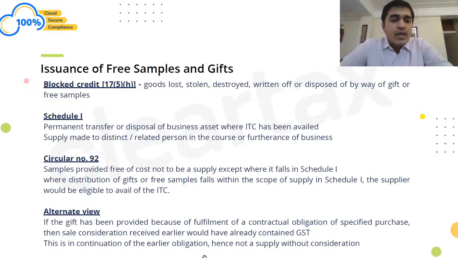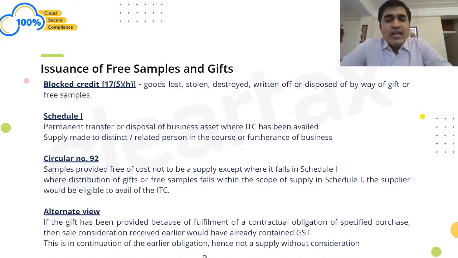So in other words, if I have an input of 100 rupees and output of 110 rupees, and I am the one who is giving something free of cost and I am showing it as a Schedule 1 supply, right? So if he can avail the entire ITC on the 110 rupees, he would not mind paying me this 110 rupees, correct? Because he would be able to avail the entire ITC on this amount.